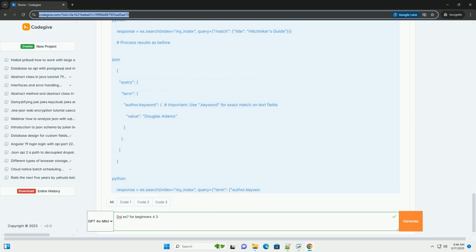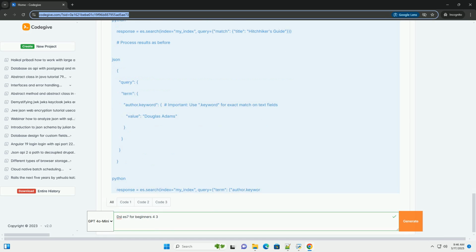4. Compound queries, combining queries for power. Compound queries allow you to combine multiple queries to create more complex search logic. The most important compound query is the bool query. Bool query: must, should, must_not, filter. The bool query is a fundamental building block for creating complex searches. It takes 4 clauses.